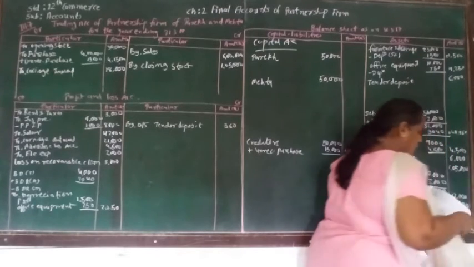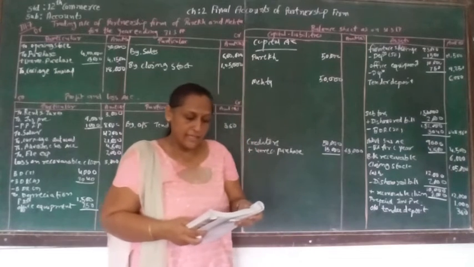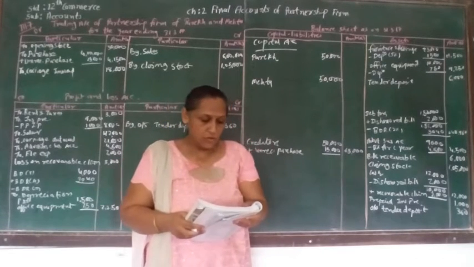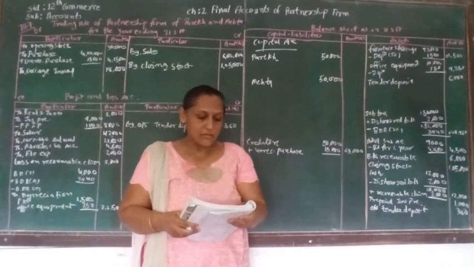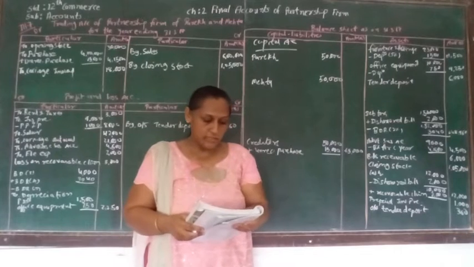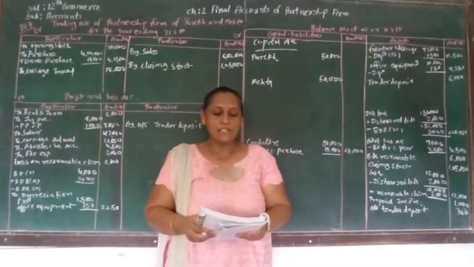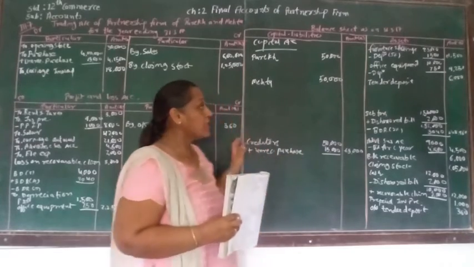Then adjustment number 2, we are finished with their two effects. Then recoverable claim, that was also done. Then advertisement, we are also finished. Depreciation we are finished. Prepaid insurance premium, interest receivable on tender deposit, bills discounted, and 2% bad debt reserve. So here we are finished with all the things.